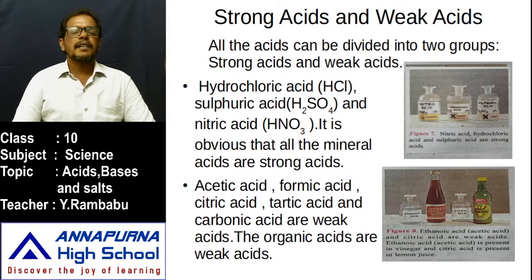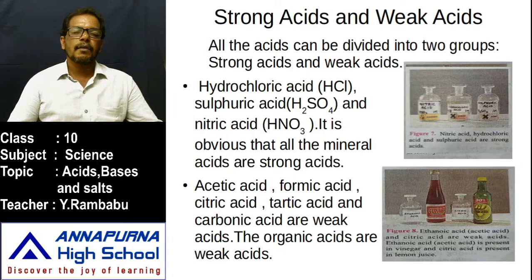Generally the acids used in our chemical lab are hydrochloric acid, sulfuric acid, nitric acid. These are called strong acids. Why are these called strong acids? When these acids come in contact with our body or clothes or the metals, they burn our hands or clothes or the metals. That's why these are called strong acids.